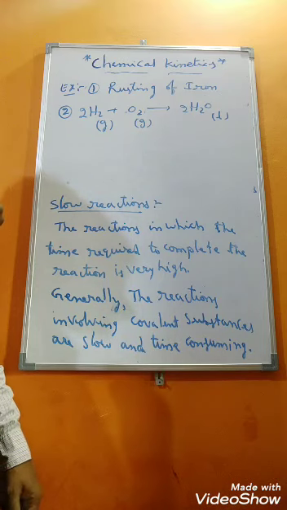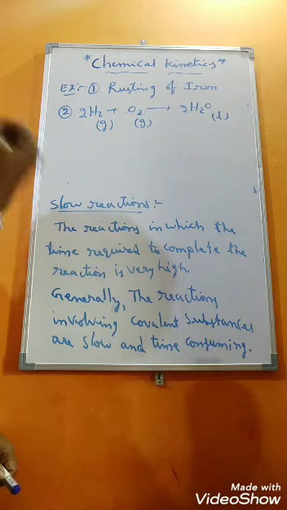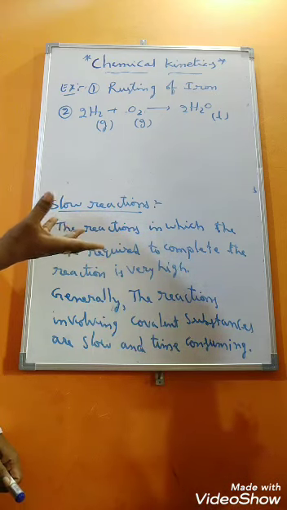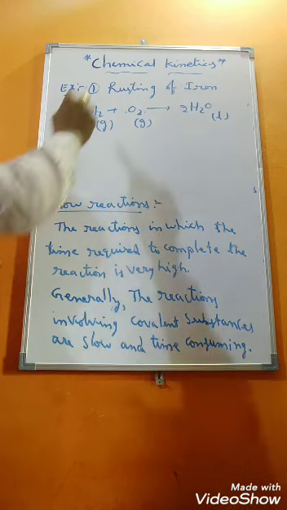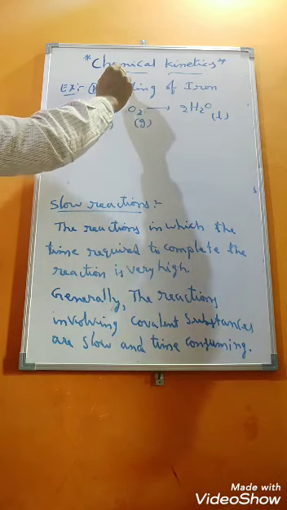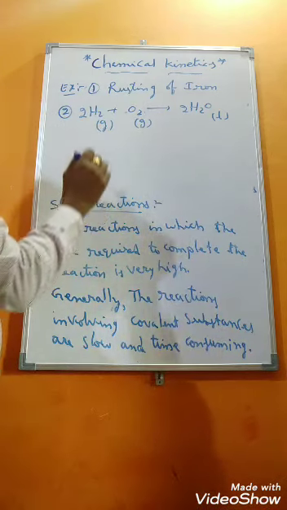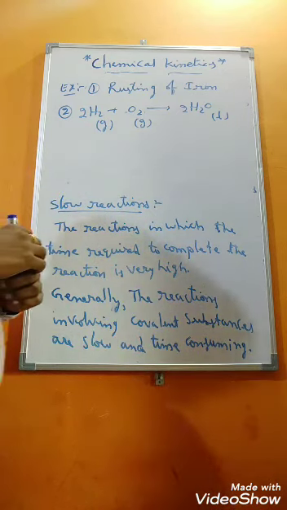It is not possible, right? So that's why fast reactions it is difficult. Slow reactions are difficult to measure, and explosion reactions are also difficult. So that's why this chemical kinetics deals with all the reactions except slow reactions, fast reactions and explosion reactions.